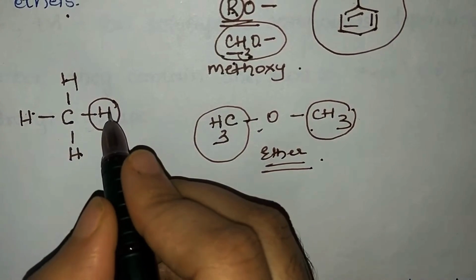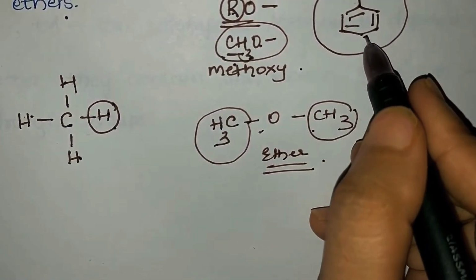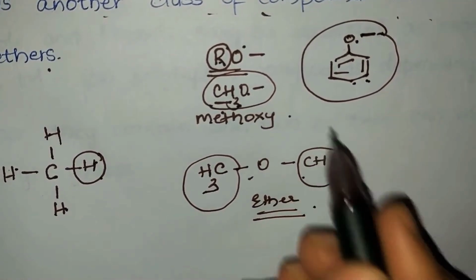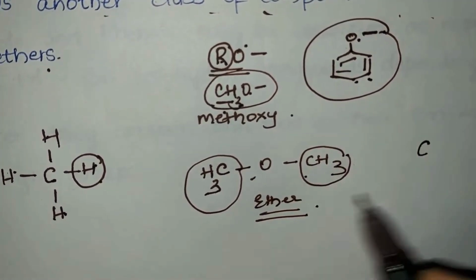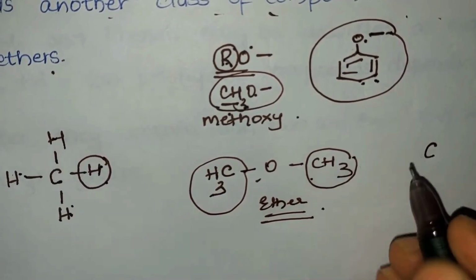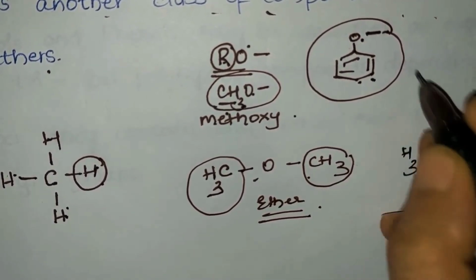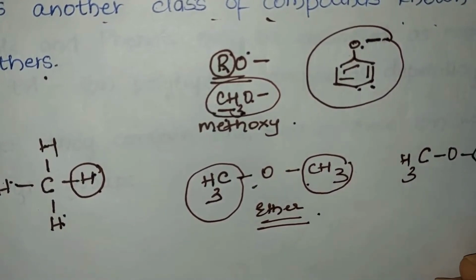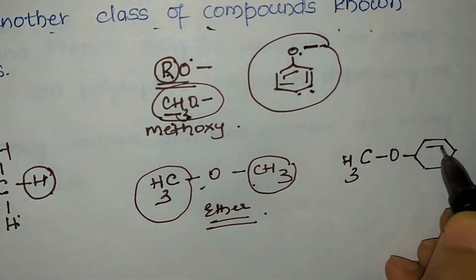Ether, ROR. Similarly, we'll replace one of the hydrogens by an aryl oxy group. So when you replace it by an aryl oxy group, you already have C with 3 hydrogen atoms, so CH3 and O, oxygen. Then O is bonded to what? A benzene ring. So we'll represent that benzene ring, that is nothing but the aryl oxy group.